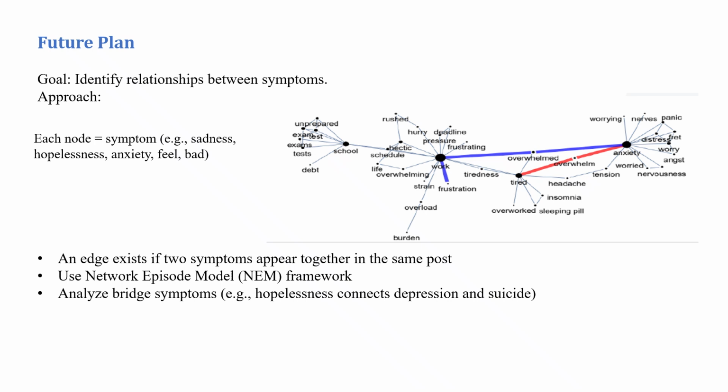For my future plan, I want to identify relationships between symptoms. Each node equals a symptom, like sadness, hopelessness, anxiety, and feeling bad, and an edge exists if two symptoms appear together in the same post. I will use a network episode model framework and analyze symptoms like hopelessness, chronic depression, and suicide. I want to build the network episode model if time allows. For now, this is what I have done, and this is my future plan.